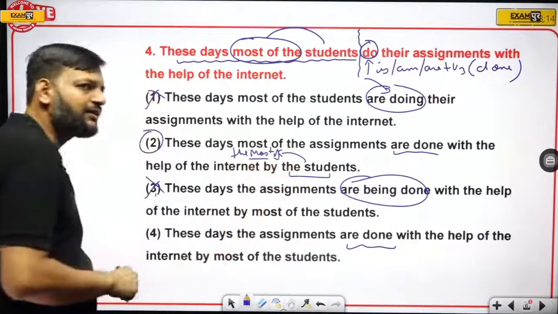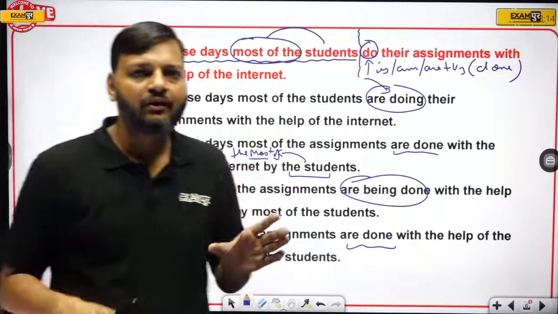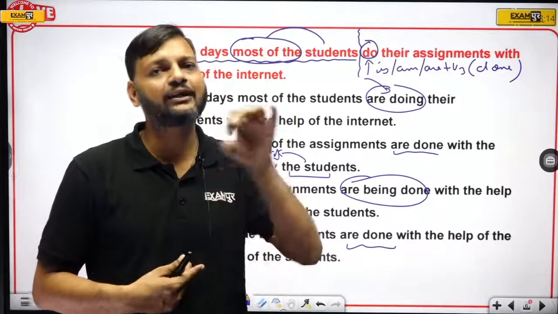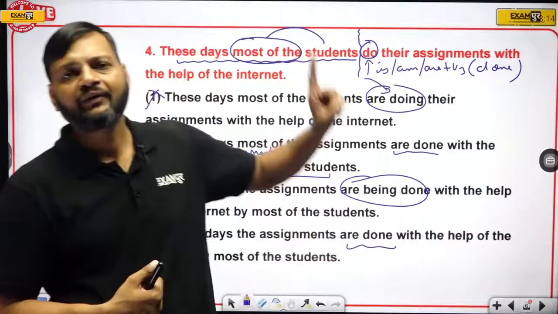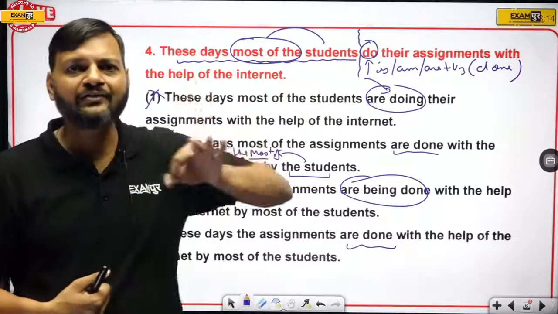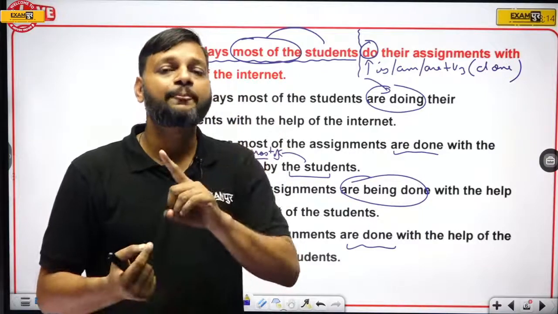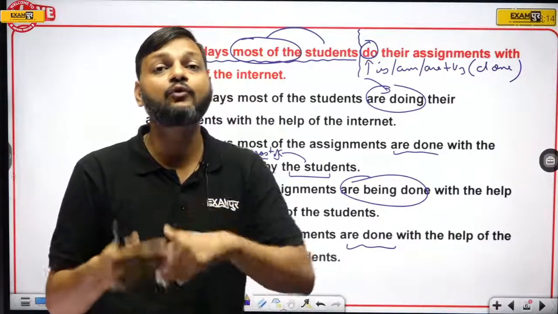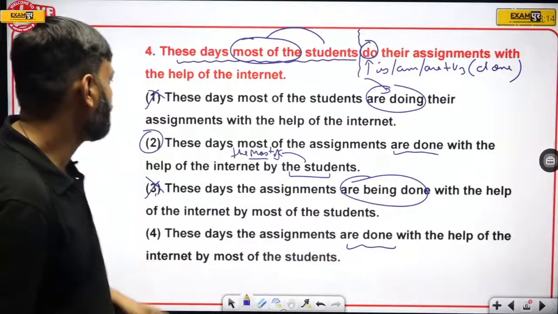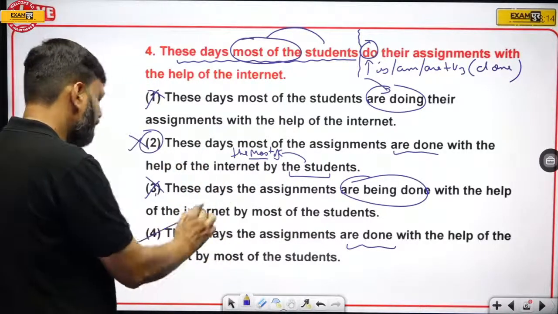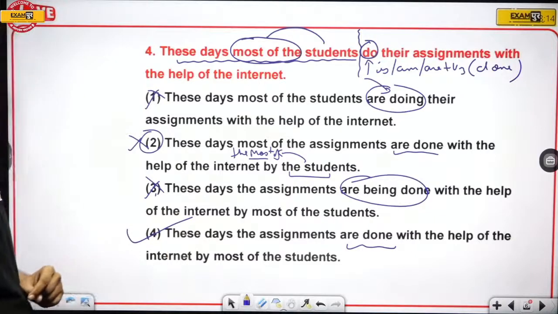I have told you several times that facts of a sentence cannot be removed or any superfluous fact cannot be added. So if in the question the phrase student has been used with most of the, we cannot remove the most of the. So here the most of is missing, that's why second cannot be the answer. 4 is the right answer.